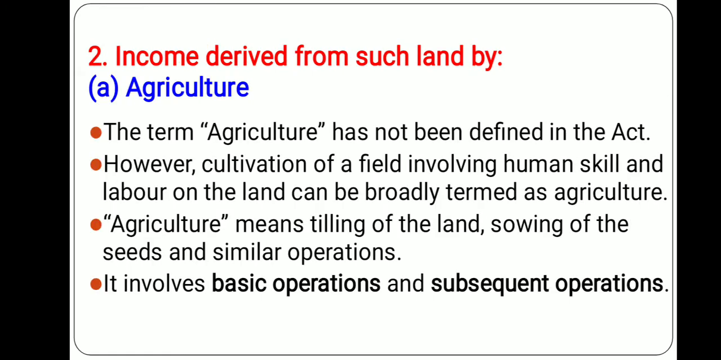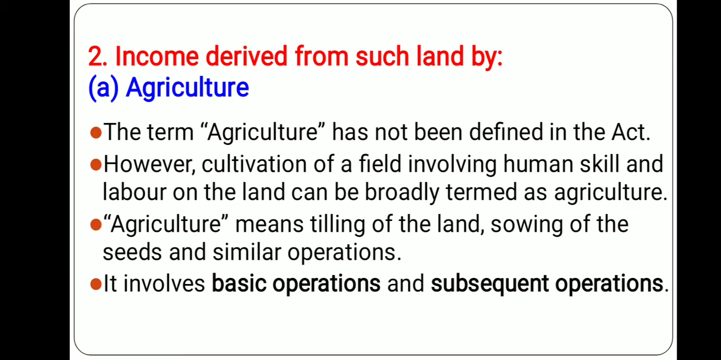When I say agriculture, the term agriculture is not at all defined in the Income Tax Act, but it includes cultivation of a field involving human skill and labor on the land. Agriculture means tilling of land, sowing of seeds, and similar operations. So, even though the word agriculture is not defined in the Act, as a general meaning, agriculture includes these things.